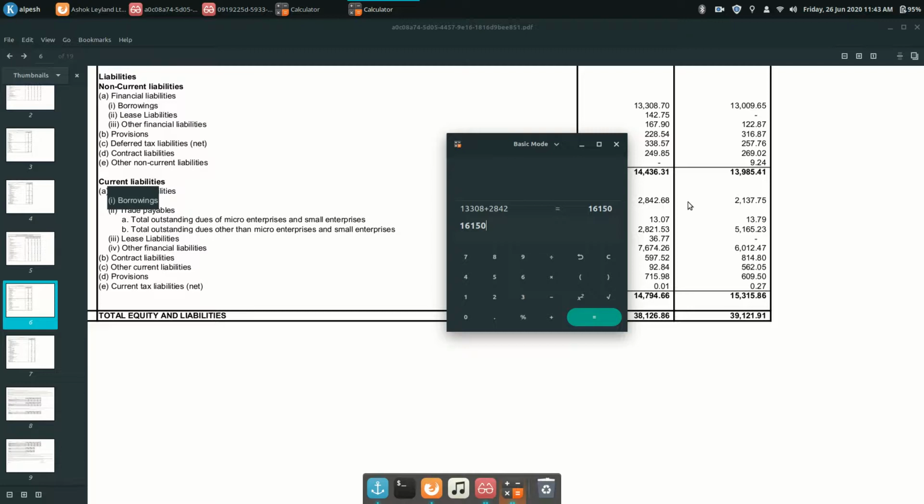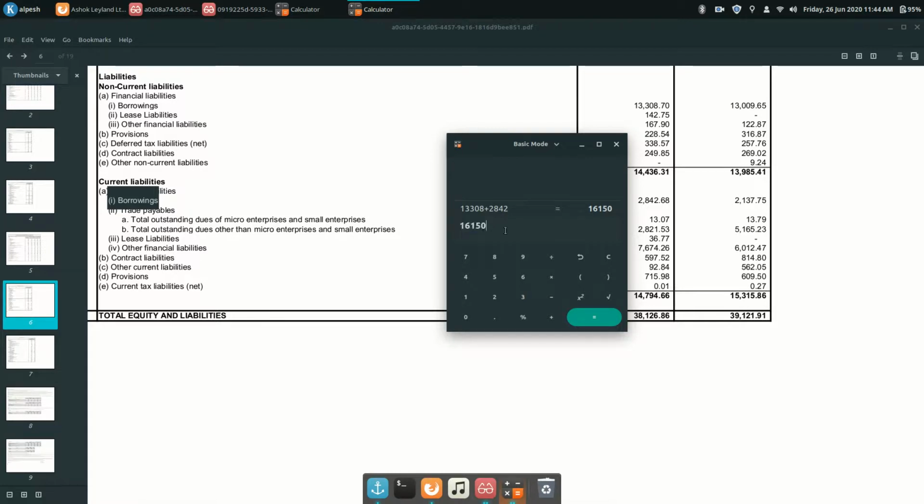Now if we were to assume that the profit of the company remains stagnant, remains the same, it neither goes up nor down for the next years, then how much time will it take to recover this debt?